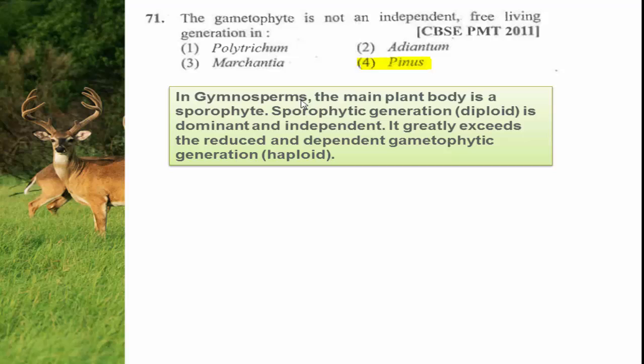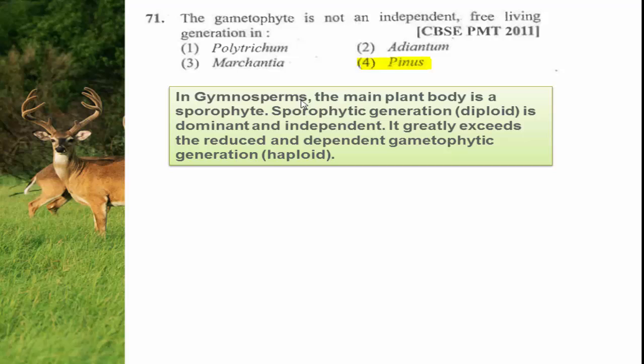So in all the gymnosperms, the plant body is sporophyte and gametophyte is dependent on the sporophyte. It is not independent and not a free living generation. So the answer for this question is Pinus.